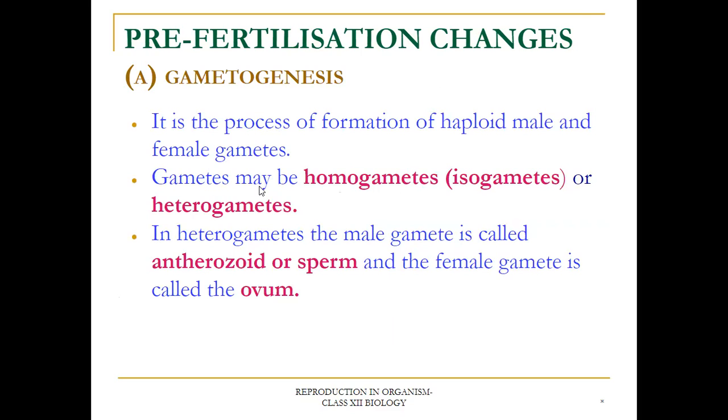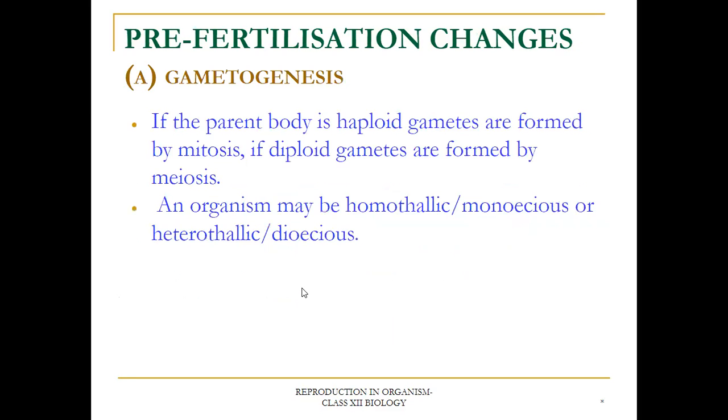Gametes may be homogametes and heterogametes. In heterogametes, the male gamete is called sperm and the female gamete is called ovum. If the parent body is haploid, gametes are formed by mitosis, and if diploid, gametes are formed by meiosis. And an organism may be monoecious or dioecious.